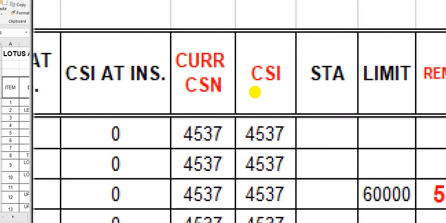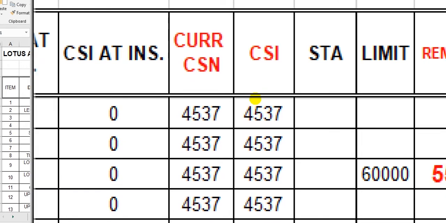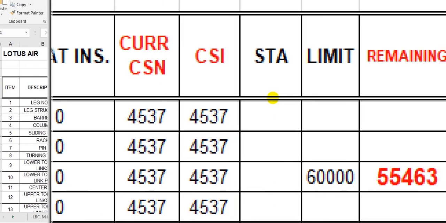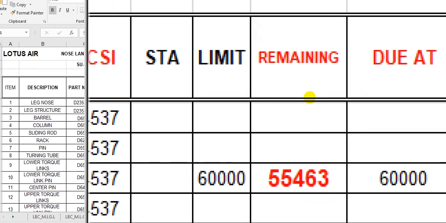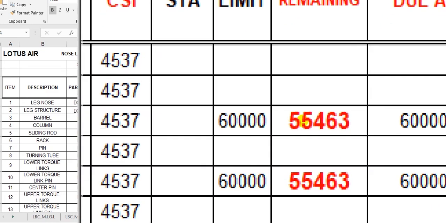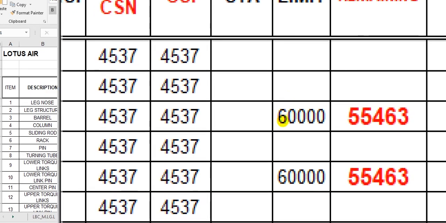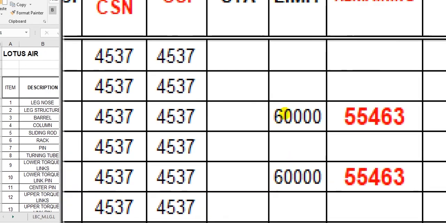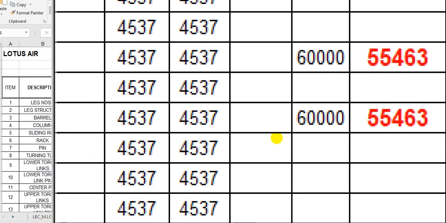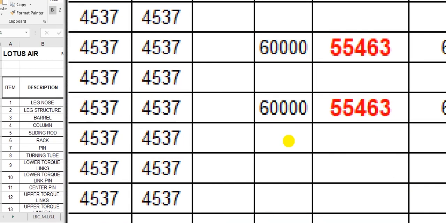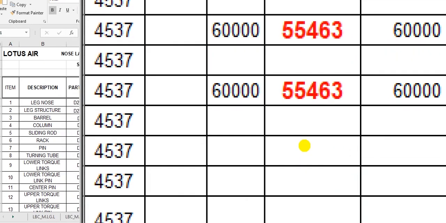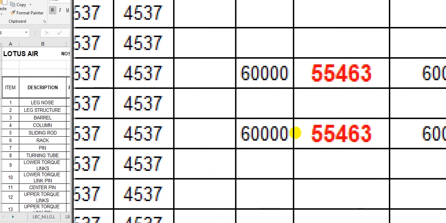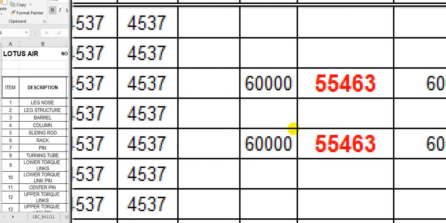Take here the current cycles since new, cycles since inspection, and the limit here. Take care here. Some units have no limit on condition, but here it is 60,000 cycles, and this is the remaining. Okay. Take care.